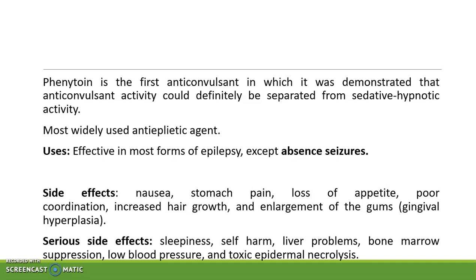activity. Side effects include nausea, stomach pain, loss of appetite, poor coordination, increased hair growth, and one of the peculiar side effects is gingival hyperplasia, that is enlargement of the gums. Serious side effects include sleepiness, self-harm, liver problems, bone marrow suppression, low blood pressure, and toxic epidermal necrolysis. Toxic epidermal necrolysis is a life-threatening dermatological disorder characterized by erythema, necrosis, and exfoliation of the skin.